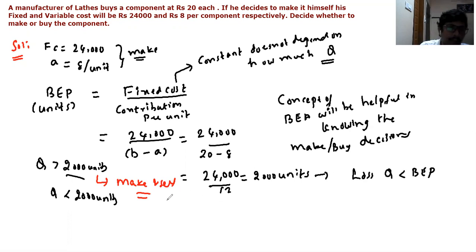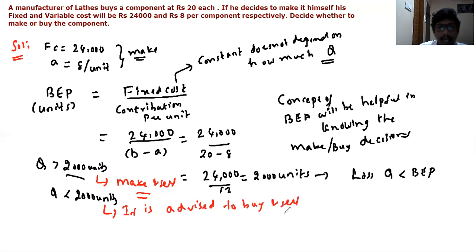So if he sells less than 2,000 units, which is less than the break-even point, it is advised to buy and sell, right? So finally we can say that this concept of break-even analysis will be helpful in knowing whether to make the component or whether to buy the component and then sell.